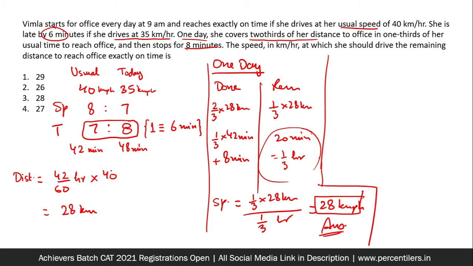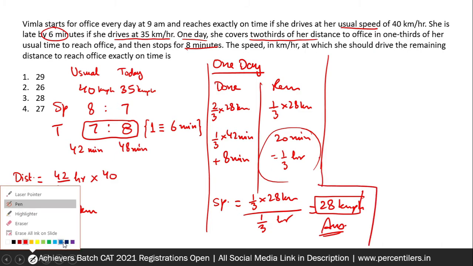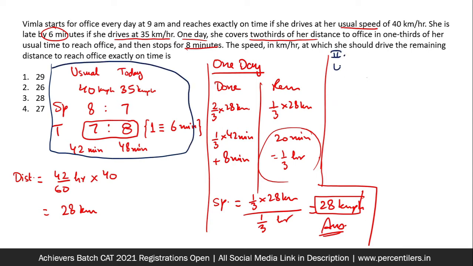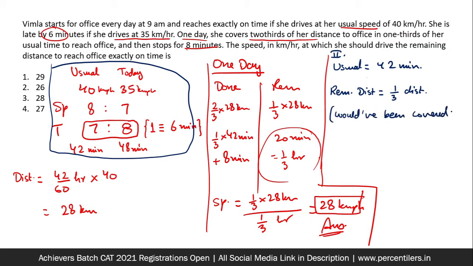Second method will follow in a different color, and don't worry, as you can see, less space is left on the right hand side, but that is enough for us to solve this question. In this method, we don't consider the distance. How will we do it? Till this point it will be the same: usual time 42 minutes, that's it. Now the remaining distance is 1/3 of the distance, which would have been covered in 14 minutes.